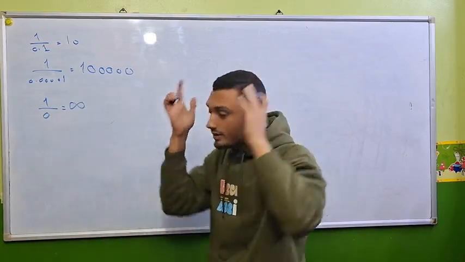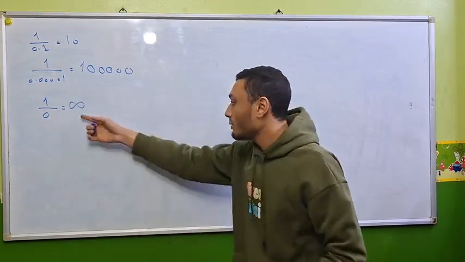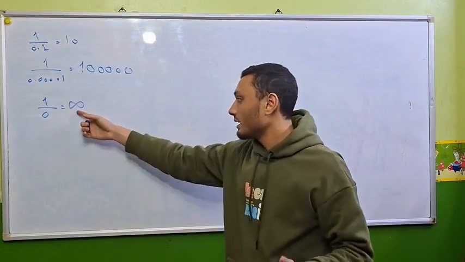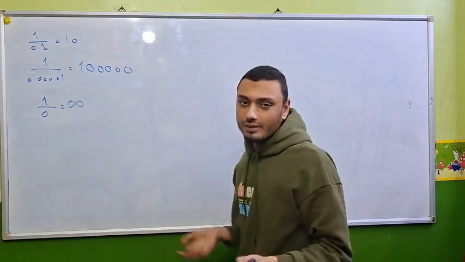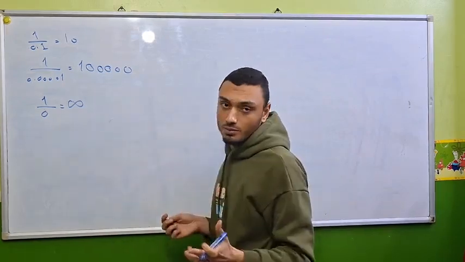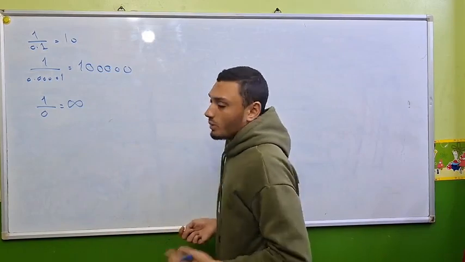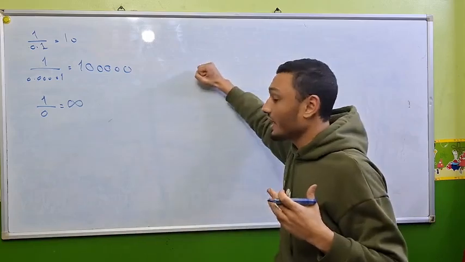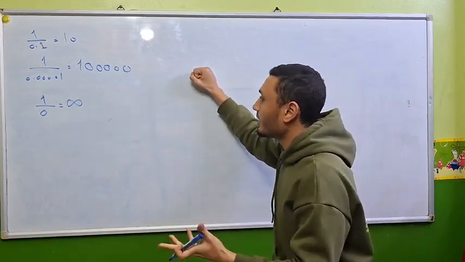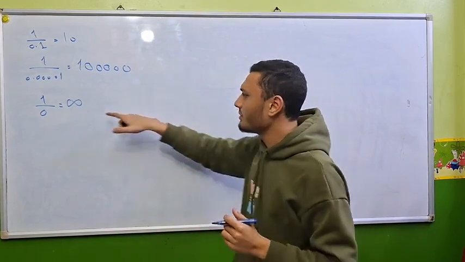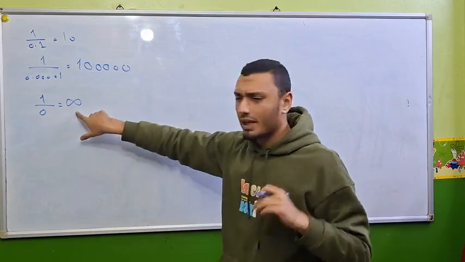Oh my god, division by infinity. There is nothing like infinity. So division by 0 gives us infinity, and we don't like infinity, so division by 0 is a problem. Also, maybe another engineer who is a little smarter would say, yes, 1 divided by 0 can be equal to